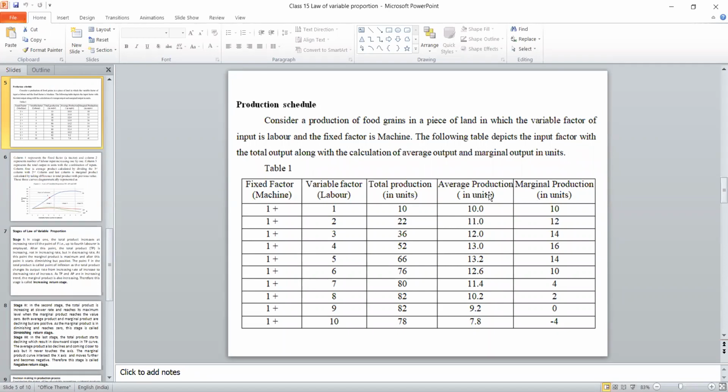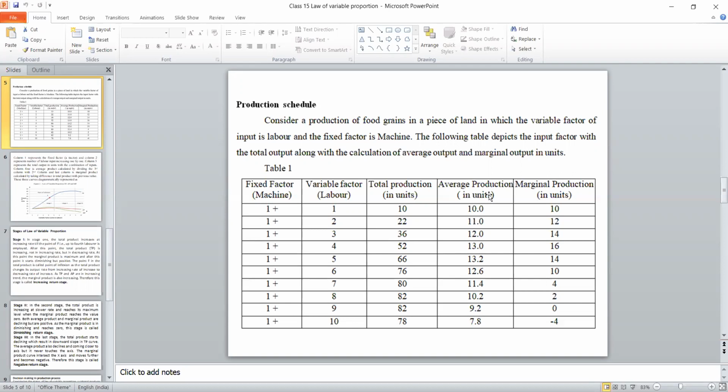From the third column, we can get the fourth column by dividing it by the second column. That is 10 divided by 1 is 10. 22 divided by 2 is 11. Likewise, the third column divided by the second column gives the average. Then the last column is marginal production. It is nothing but the additional production because of the addition of a laborer. From 0 it is increased to 10, so it is 10. In the next stage, it is 22, so 22 minus 10 is 12. In the next, 36 minus 22 is what? Likewise, we have to complete it.